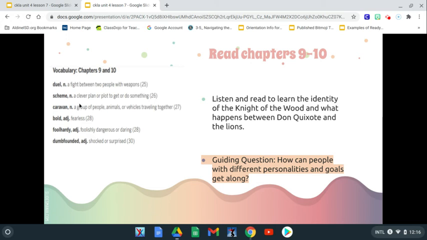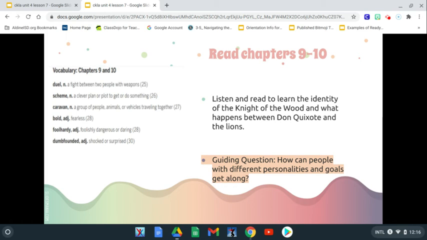Your next core vocabulary word is scheme. It is a clever plan or plot to get or to do something. Your next core vocabulary word is caravan. That is a group of people, animals, or vehicles traveling together. Your next core vocabulary word is fearless. It is bold, which means fearless, boys and girls. And then your next core vocabulary word is hardy, which is foolish, dangerous, or daring. Your last one is dumbfounded, which is shocked or surprised.